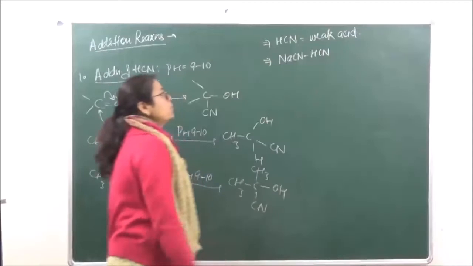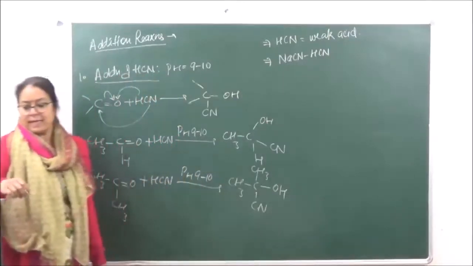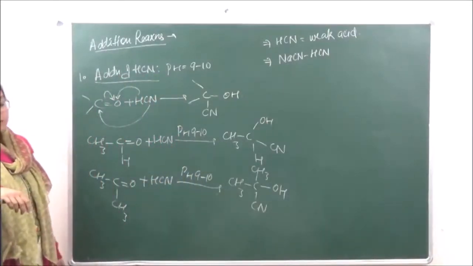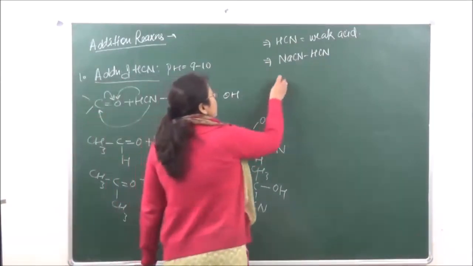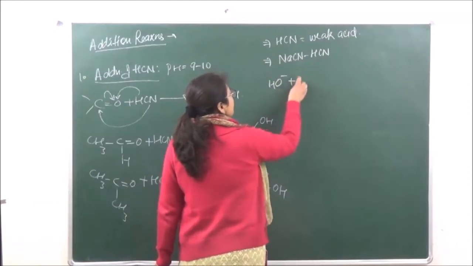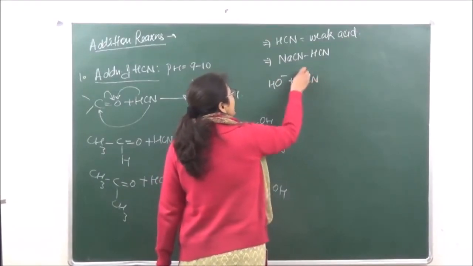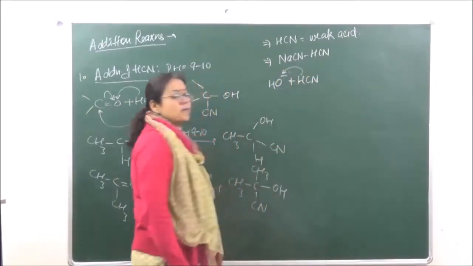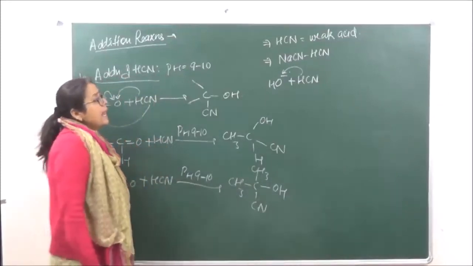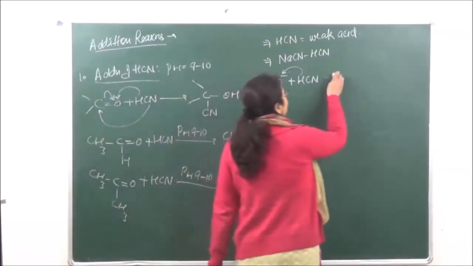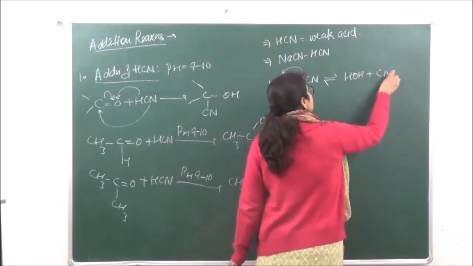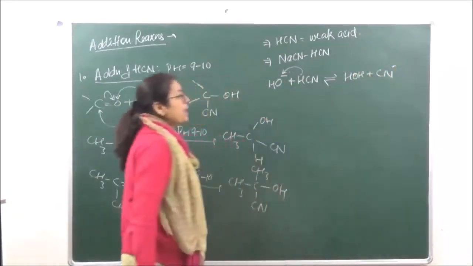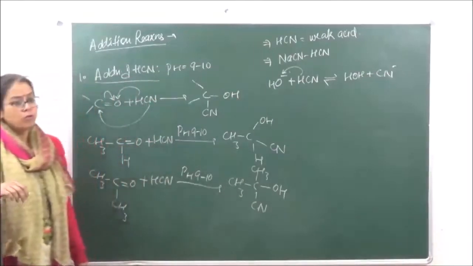The buffer which we use is formed of NaCN and HCl. This is the buffer solution which we used. So the basic medium OH negative, if reacted with HCl, helps to extract the H positive easily and thereby release the nucleophile. So we can get over here HOH plus CN negative, which is otherwise difficult to remove.